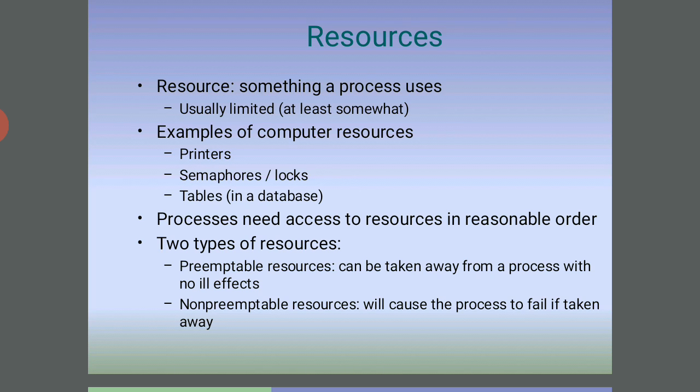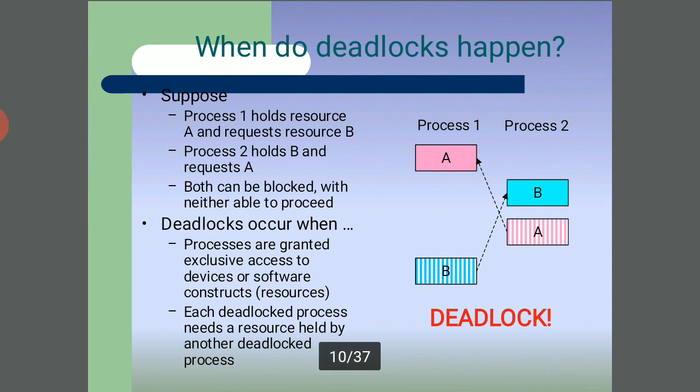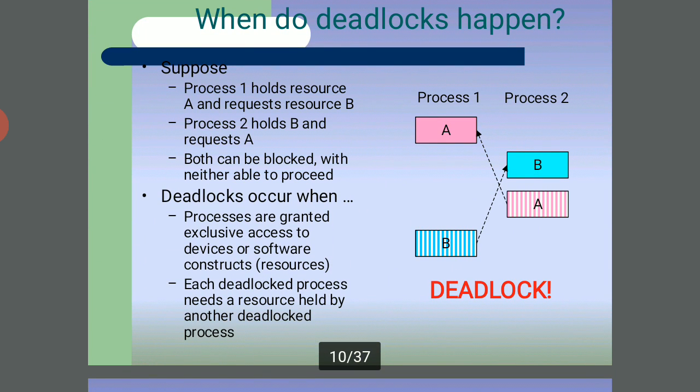And when do deadlocks happen? Suppose the process 1, as you see in the diagram, process 1 and process 2. Process 1 holds resource A, process 2 holds B, and requests resource B.